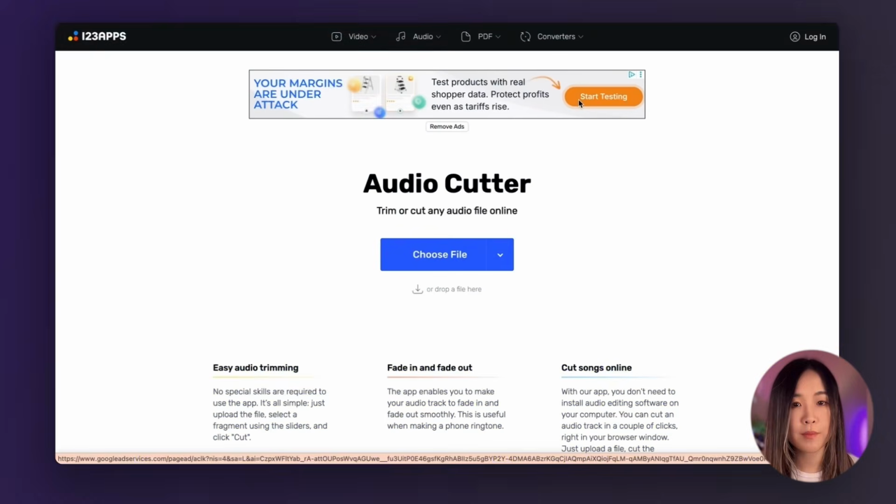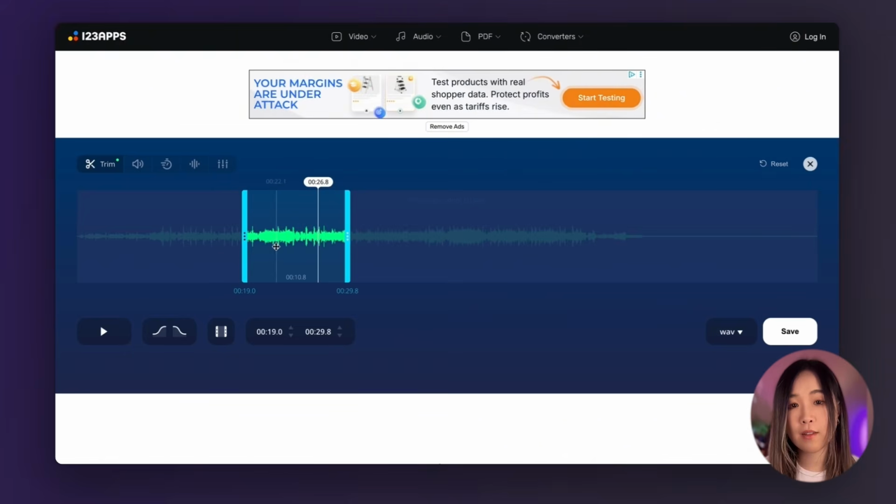To cut a shorter segment of your audio, I use a free online tool, and it's super easy to use. I'll link it below.